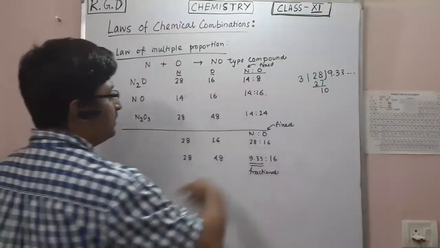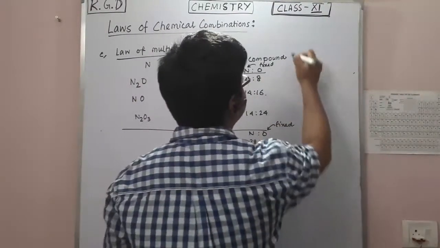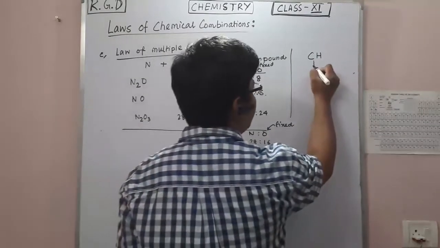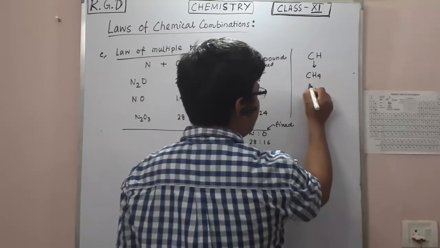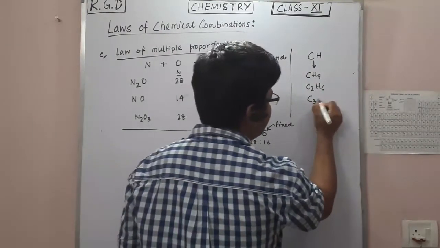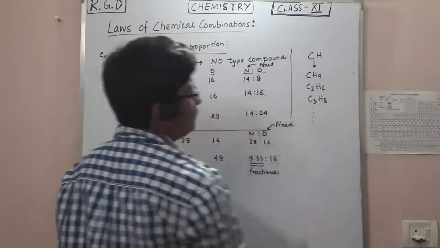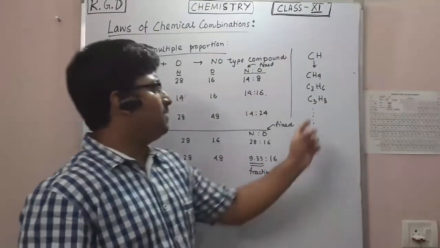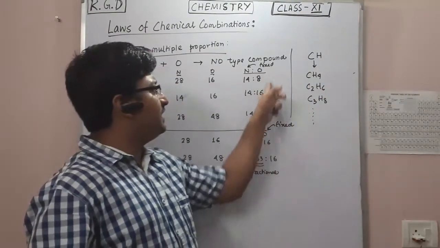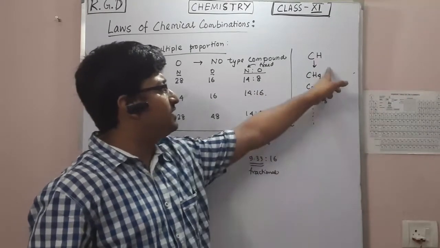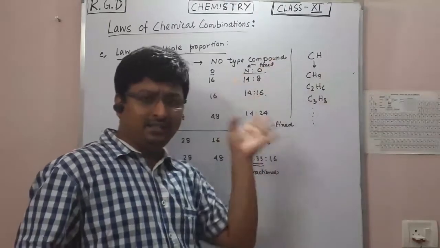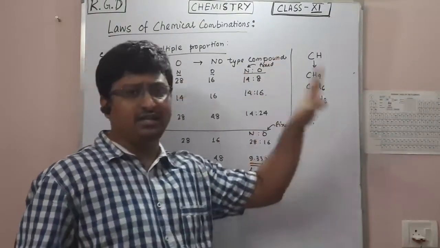This is a homework you will do. Let's say you take hydrocarbon compounds, CH4, C2H6, and if we go in the alkane series, C3H8. I really don't know what happens. Fix carbon at 12 and check the ratios, and fix hydrogen at 1 and check the ratios.